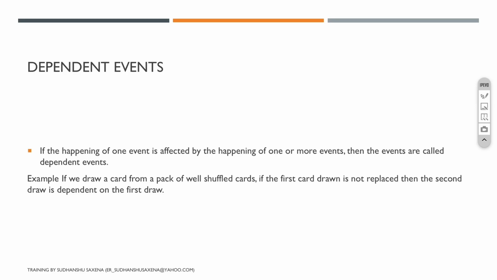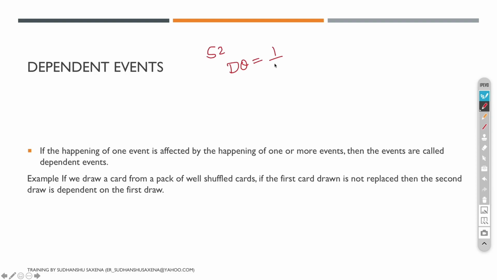However, if I keep the card I picked aside, let me write this down. Say we have a deck of 52 cards, and I want to pick up the diamond queen. The probability of selecting the diamond queen would be 1 by 52.